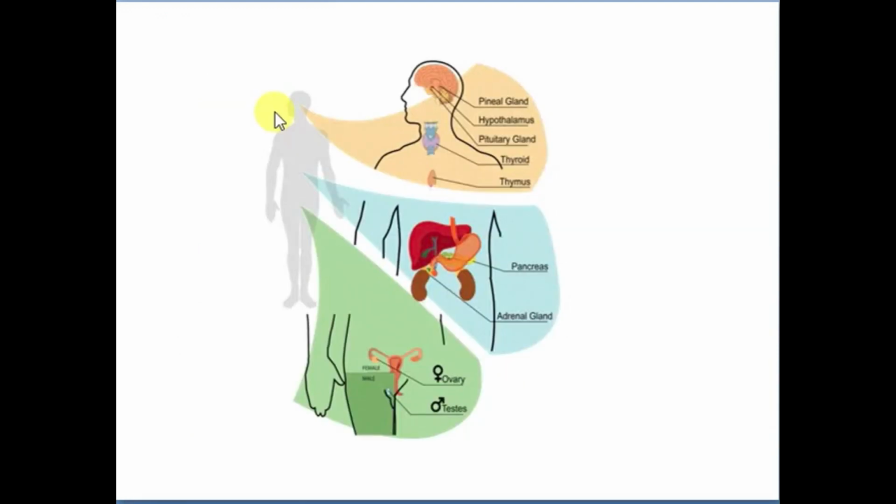Now if we come to this slide, here we have all these endocrine glands. We have the pineal gland, hypothalamus, pituitary gland, thyroid gland, then we have the thymus here, the pancreas, then the adrenal glands. The adrenal glands are present here on the kidneys. Then we have ovaries in females and testes in males.